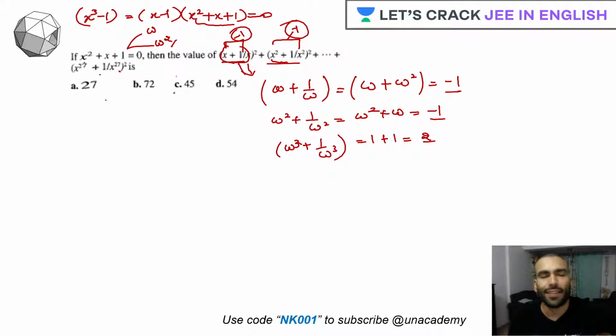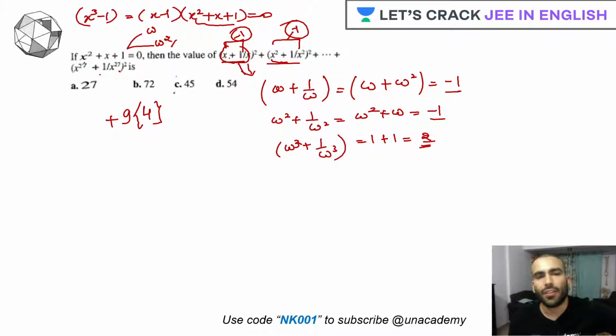So it is till 27. Till 27, how many multiples of 3 are there? Tell me. Yes, absolutely right. 9 multiples are there, like x cube, x raised to 6, x raised to 9, like this. So when we square 2, we get 4. And when we square minus 1, we get 1. How many terms are there like this? Apart from 9, we have 18 terms left.